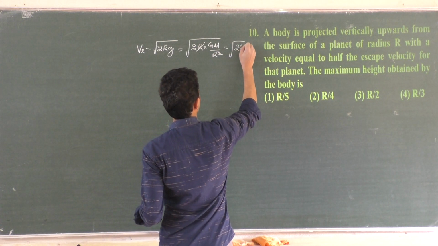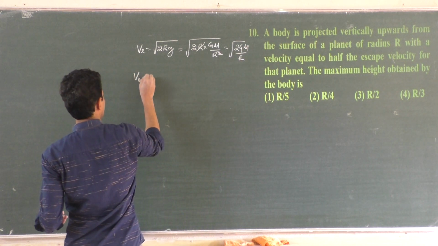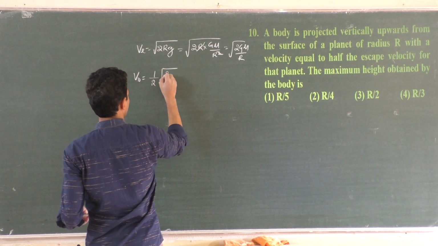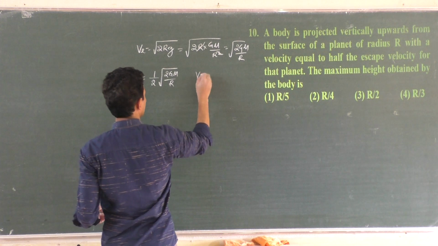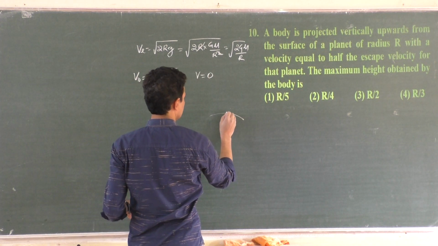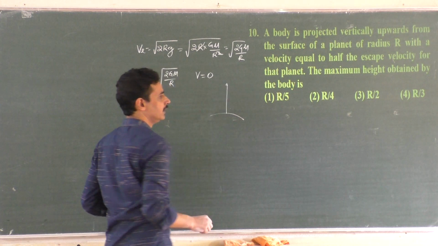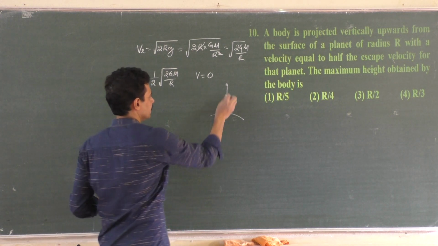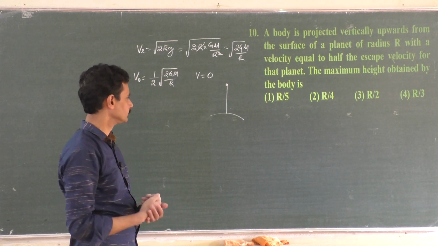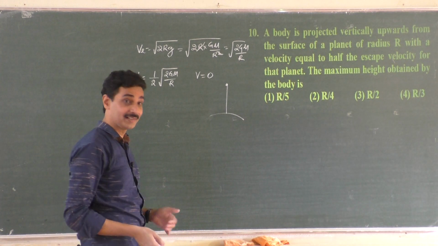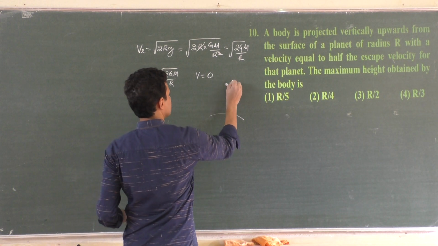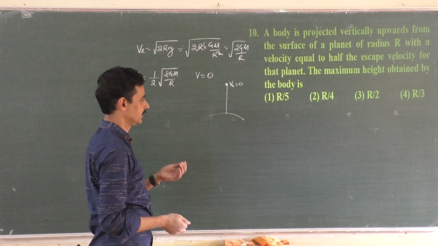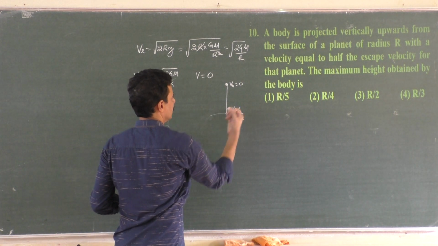So what is the initial velocity? It is thrown with an initial velocity which is half of escape velocity, half of root of 2GM by r. Final velocity is 0, because once you throw it with a velocity which is half of the escape velocity, it will reach a point where there is gravitational pull, because we didn't throw it with full escape velocity. Sorry, it will return back, right? So final velocity will be 0. It won't reach a point where there is no gravitational pull, because this is escape velocity by 2.